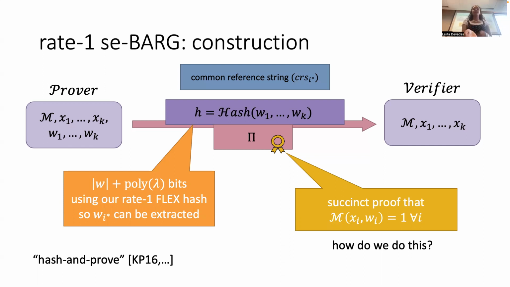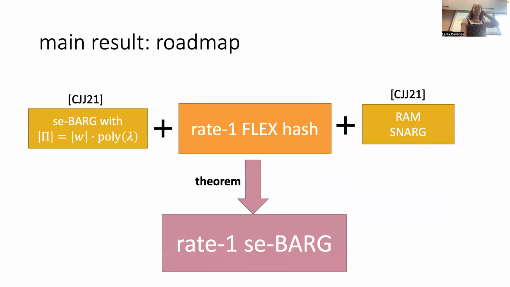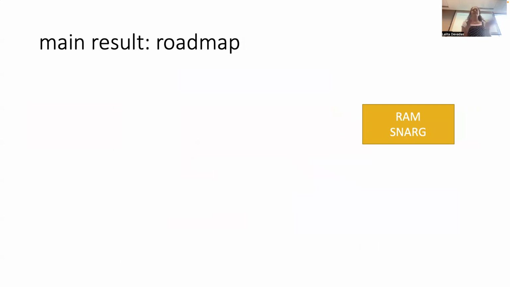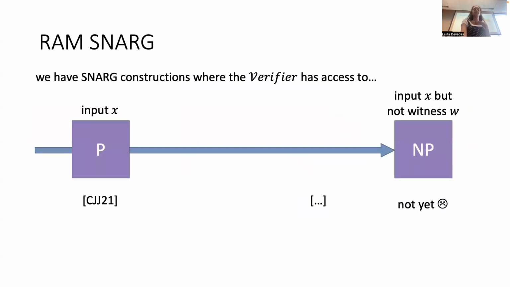Suppose that pi was a SNARG that we can verify against X and H, as opposed to having to verify it against X and all of the W's. Then maybe we would have made progress, because even though we only have polylambda bits left for pi, we don't need to send any other information. We can just send pi that's polylambda bits long, and the verifier can verify it against X1 through Xk and H. As it turns out, this magical object is basically a RAM SNARG, or the RAM SNARG is the closest that we can get to it.